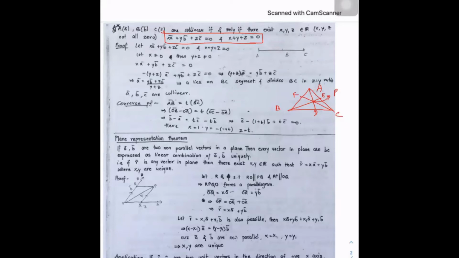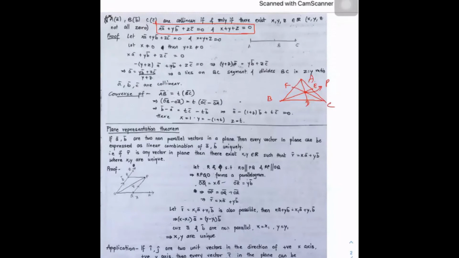Means no specialty about those lines, only they are concurrent at P. Then result related to this is PD by AD plus PE by BE plus PF by CF is always equal to 1.